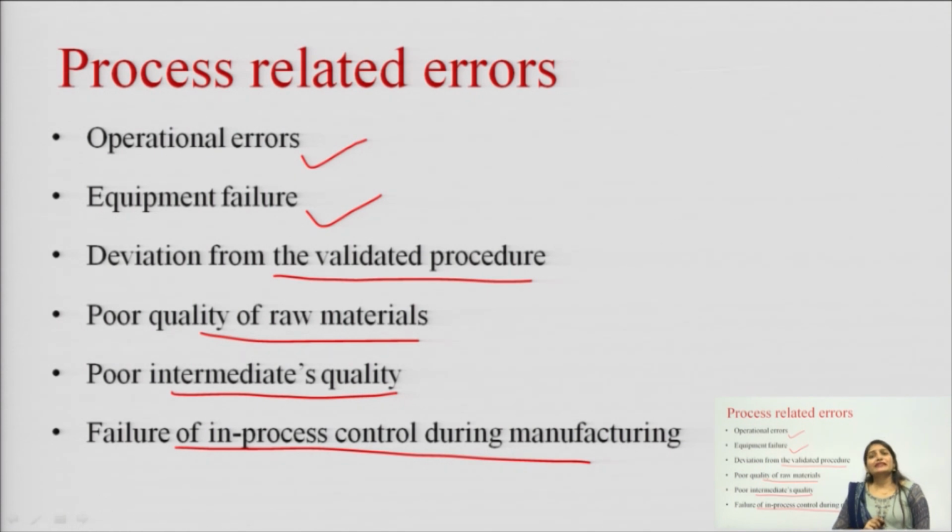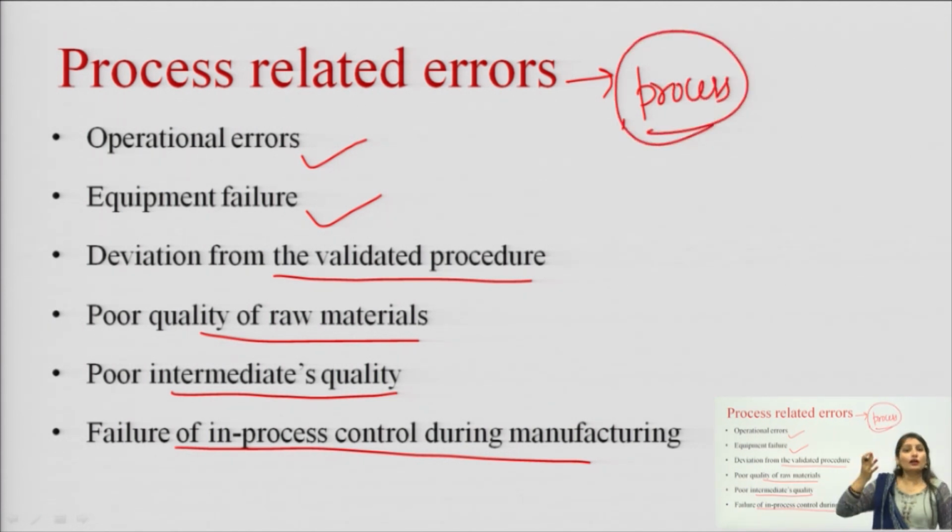Process related errors means the errors which are related to the whole process. In the whole process, there are various chances of errors, and that can be due to improper operation, wrong operation, equipment failure, if equipment stops working, or deviation from the validated procedure. See, we are manufacturing the product according to the validated procedure. If we are not following the procedure properly, and if deviation from the validated procedure exists, then there can be